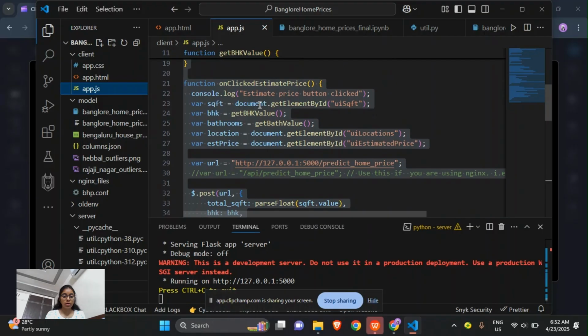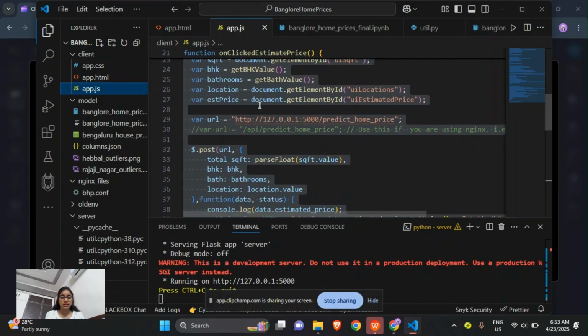So if we click Estimate Price that we have written in the HTML, this runs when the estimate price button is clicked. It collects all the user inputs, that is area, BHK, bathrooms and location, and sends them to the back end server via the post method. So here the post method is used. In Postman, I will now open the Postman app.